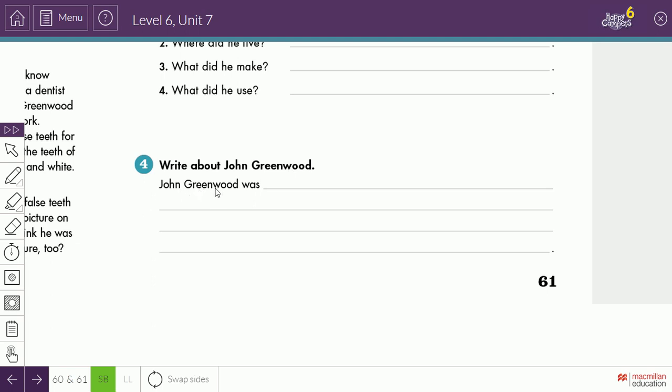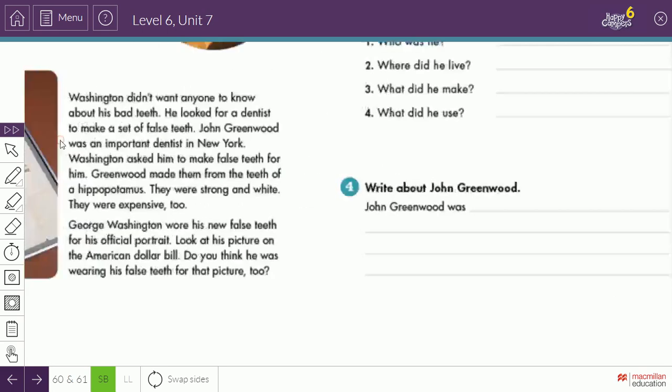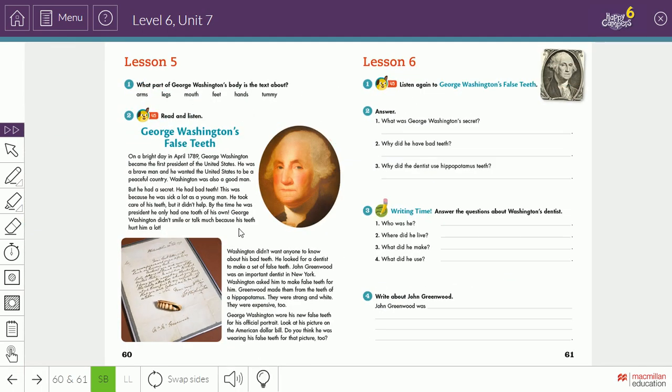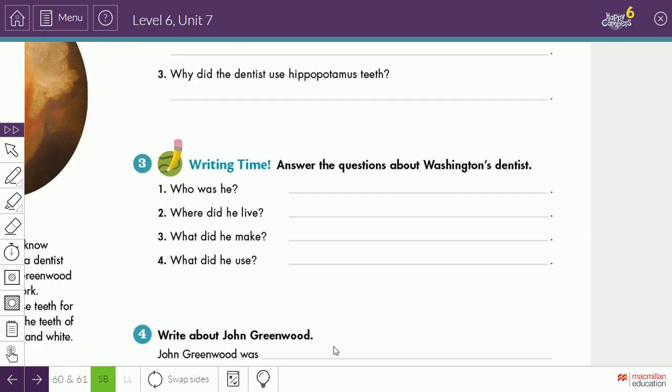John Greenwood was an important dentist in New York, etc. You will use this information to write a real paragraph. This is not a paragraph, this is a non-fiction text. So write a non-fiction paragraph using this information. But before you start writing your paragraph, answer these questions, then send it to me to check if it is correct or if there is a mistake. If it is correct, I will accept it so you can use it to write a paragraph.